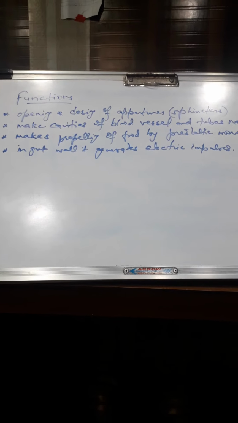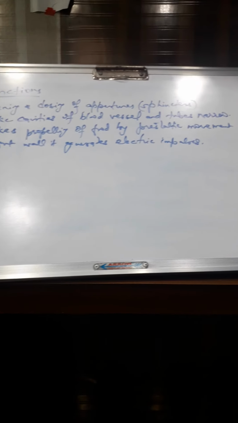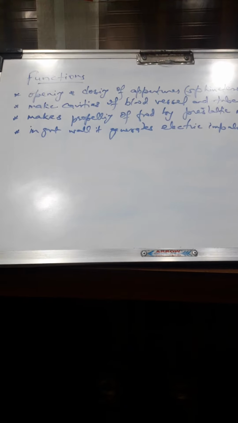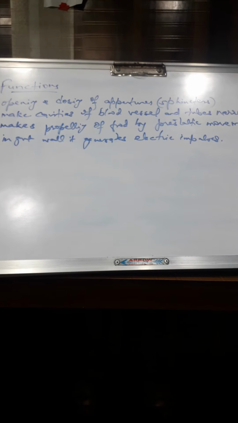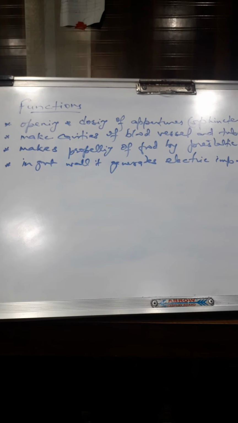Smooth muscles are innervated by sympathetic and parasympathetic fibers. Contractions of muscles may be initiated by a nervous stimulus, as in the walls of many blood vessels. In the gut wall they generate electrical impulses for the slow and steady contraction of the tissues. This is the innervation of the smooth muscles.